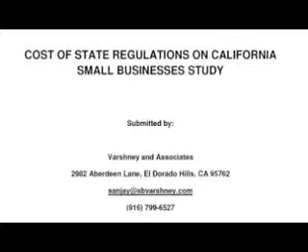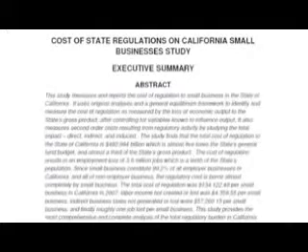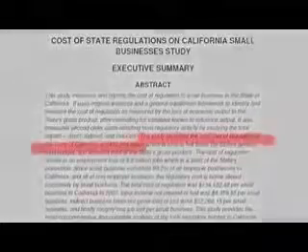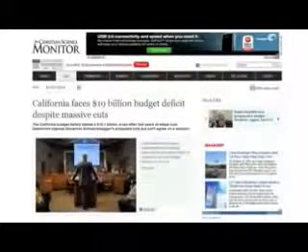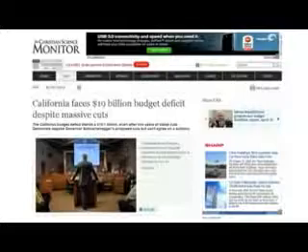A study submitted September 2009 by Varshney and Associates, written by two PhD professors of CSU Sacramento, states that the total cost of regulation to the state of California is $492.994 billion. Perhaps less regulations would have helped to gain more tax revenue for that 2010 budget deficit of $19 billion. Eh, Arnie? A significant chunk of California's business regulations are emissions-related.